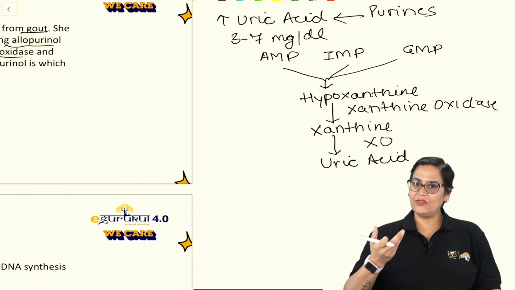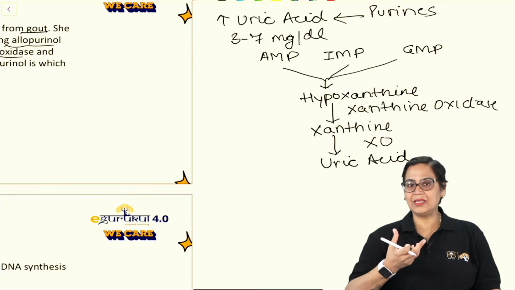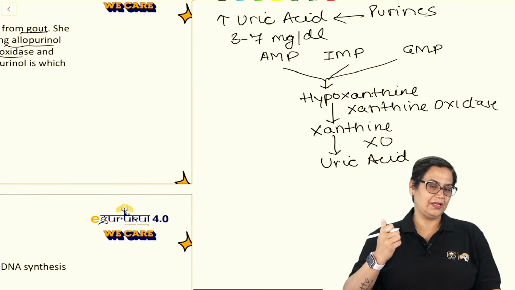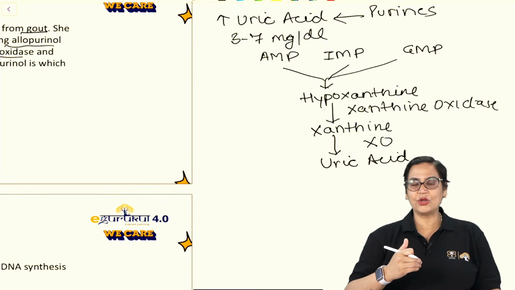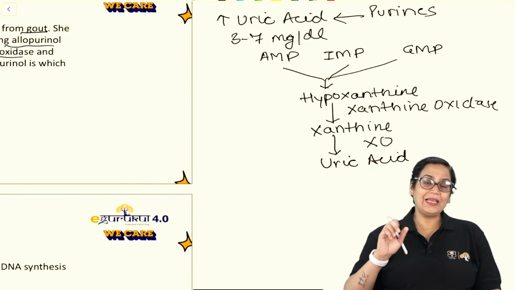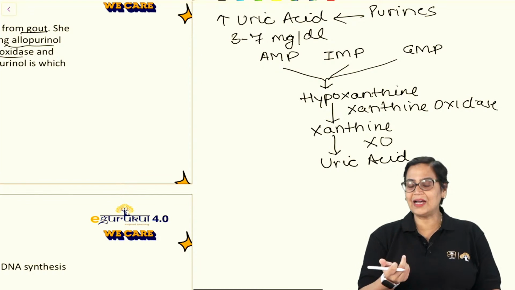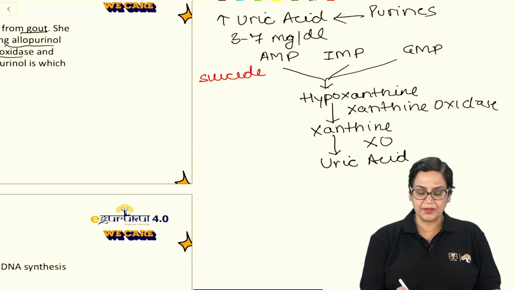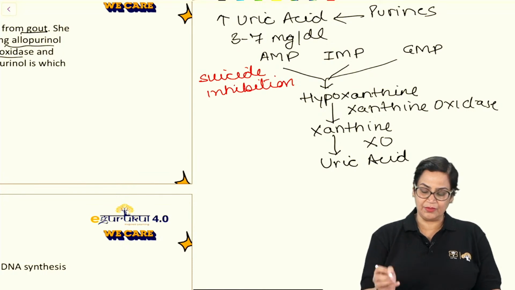Competitive inhibition, we know that in competitive inhibition there is a competition between the inhibitor and the substrate. If there is one more question on that, we will be discussing competitive inhibition there also. So allopurinol is a competitive inhibitor. On the other hand, this is an ideal example of suicide inhibition. Now, why is it known as suicide inhibition?